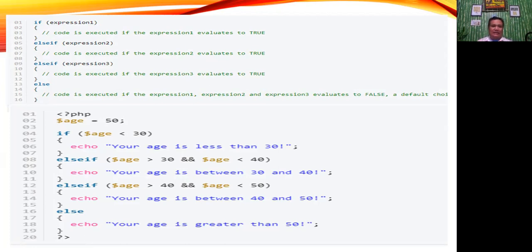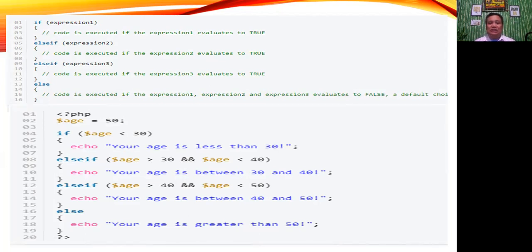As you can see in this given example, if age is less than 30, echo "your age is less than 30", else if age is greater than, and now we are using the end command.